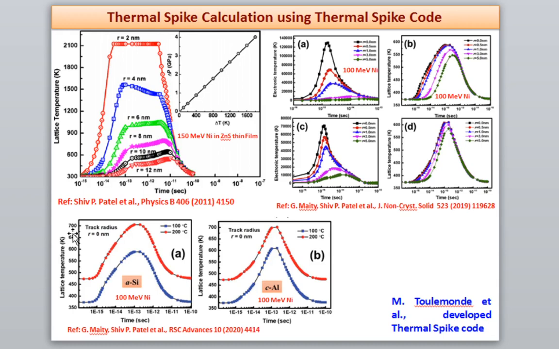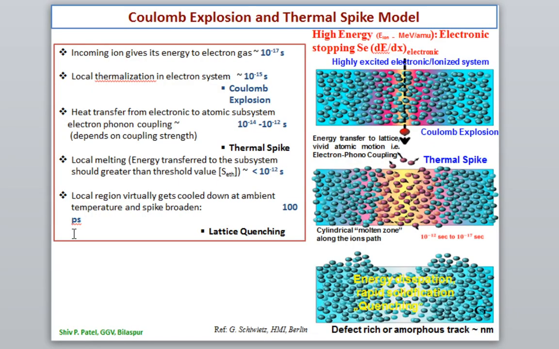This is thermal spiking and Coulomb explosion. Similarly, here I have tried to show again the Coulomb explosion and thermal spike. So how does it happen within a material? Let us say we have a target atom. Here the energy of the ion should be greater than or equal to 1 MeV per nucleon. That is where electronic stopping dominates. That means electronic energy loss is greater than nuclear energy loss.